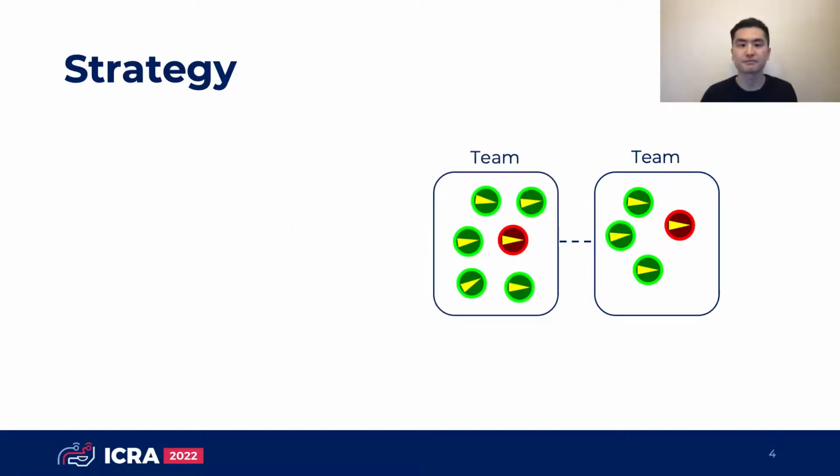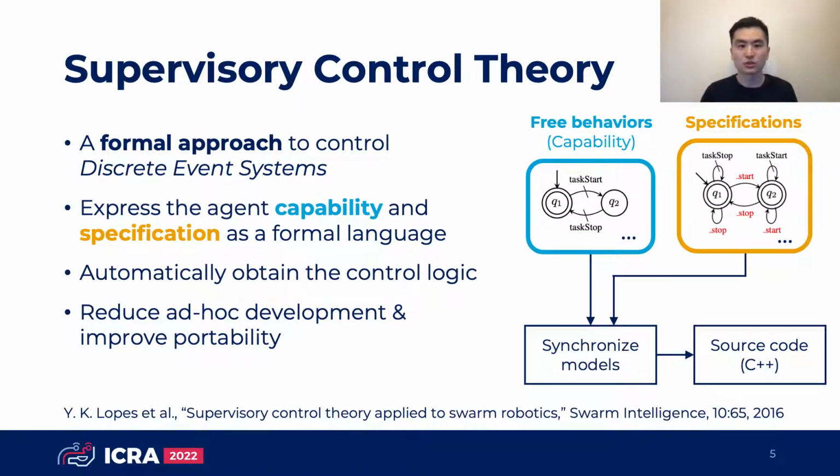To develop the robot's control logic, we use supervisory control theory, a formal approach for controlling discrete event systems. We express each of the robot's capabilities and specifications as a formal language you see on the right. The control logic is then obtained from these languages in an automatic fashion. From previous work, we can also directly produce source code of the control logic, which helps in reducing the amount of ad hoc development and improving portability to other robot platforms. The SCT models designed for this work are described in the paper in detail, so please check it out if you are interested.